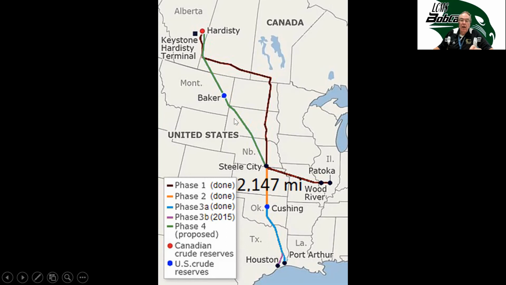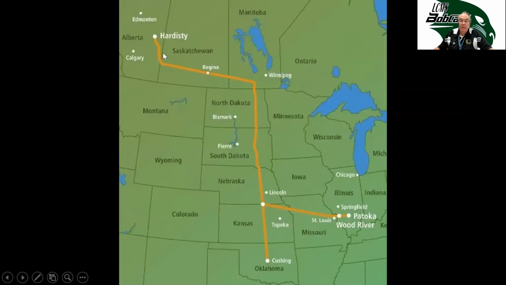It goes through some Indian reservations. Again, people who live there are not so much for it, but other people who aren't going to be directly affected by it are like, yeah, build it there. It's another picture of the proposed Keystone pipeline.